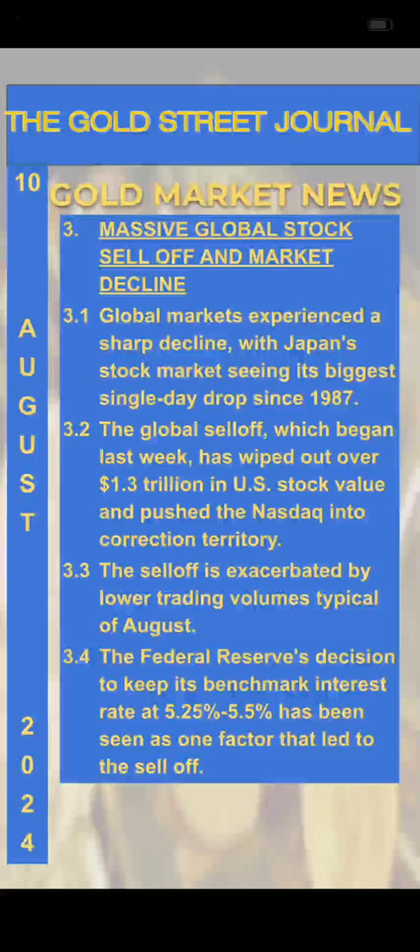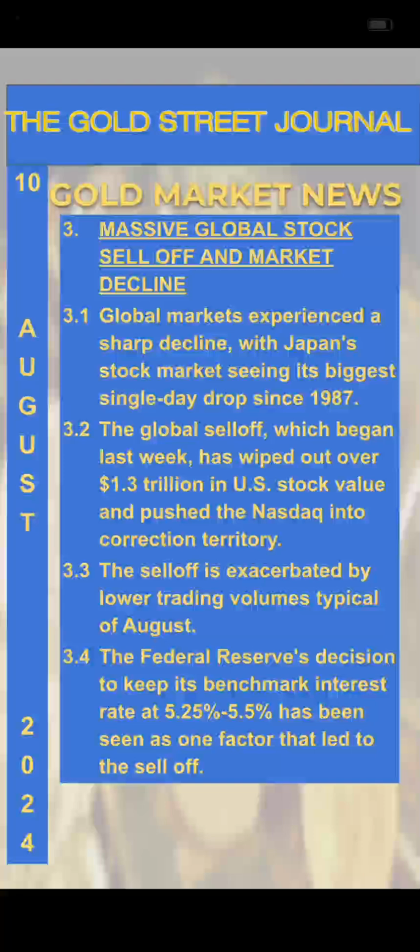Next, let's look at the recent massive global stock sell-off and resulting market decline. Global markets experienced a sharp decline, with Japan's stock market seeing its biggest single-day drop since 1987. The global sell-off, which began last week, has wiped out over $1.3 trillion in U.S. stock value and pushed the Nasdaq into correction territory. The sell-off is exacerbated by lower trading volumes typical of August.